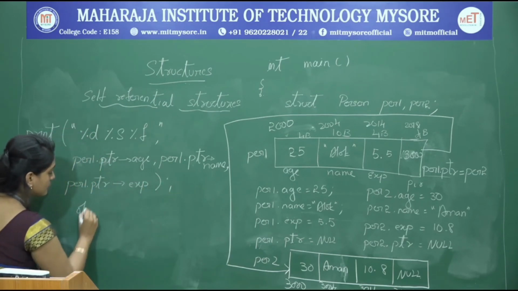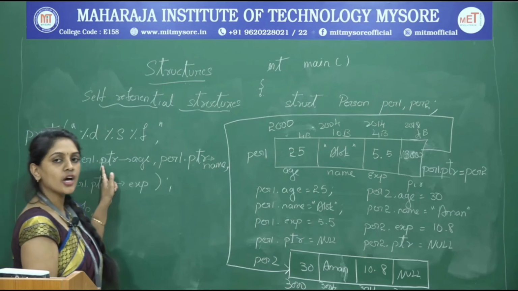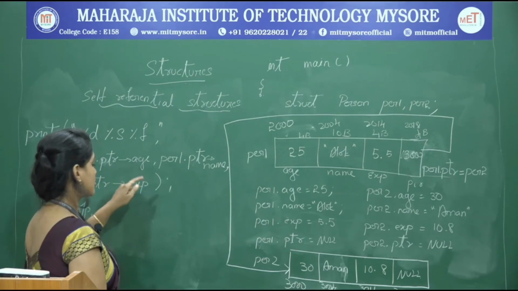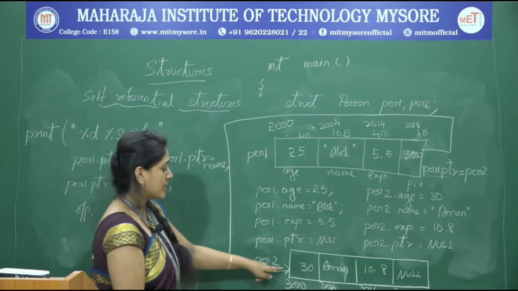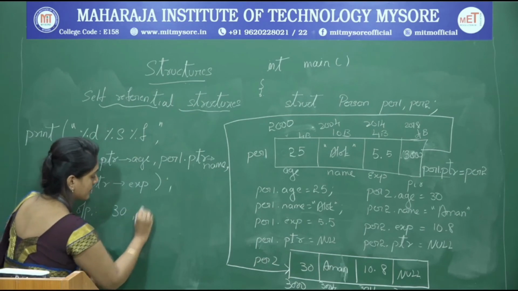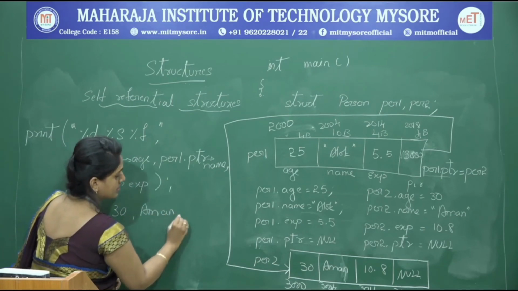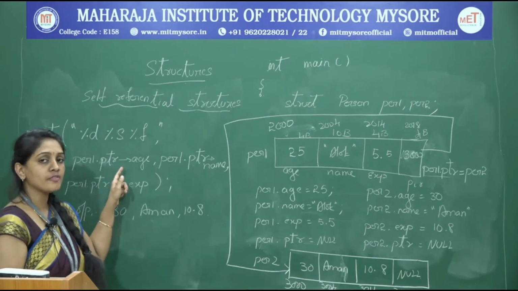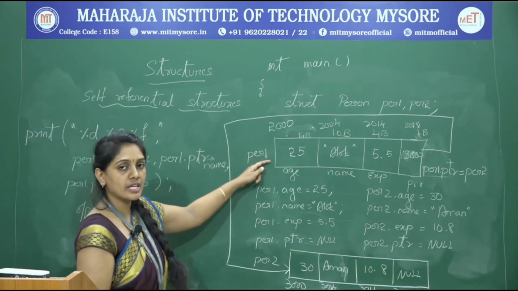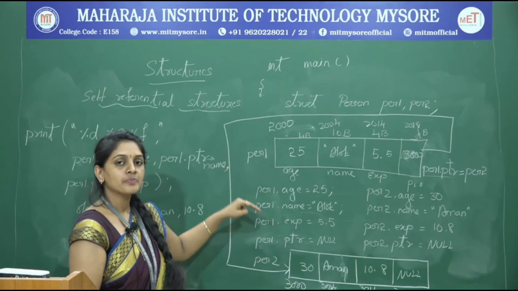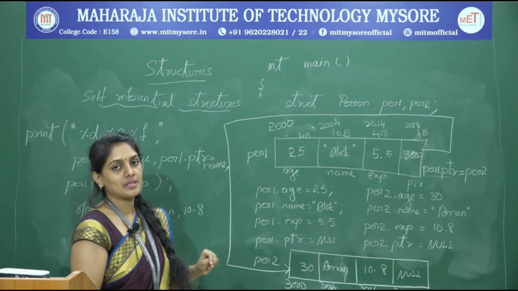So what will be the output of this? PER1 dot PTR of age will yield us the second PER2's age, that is 30, Aman and 10.8. Here with the help of the first structure variable's pointer, we are trying to access the second structure variable.